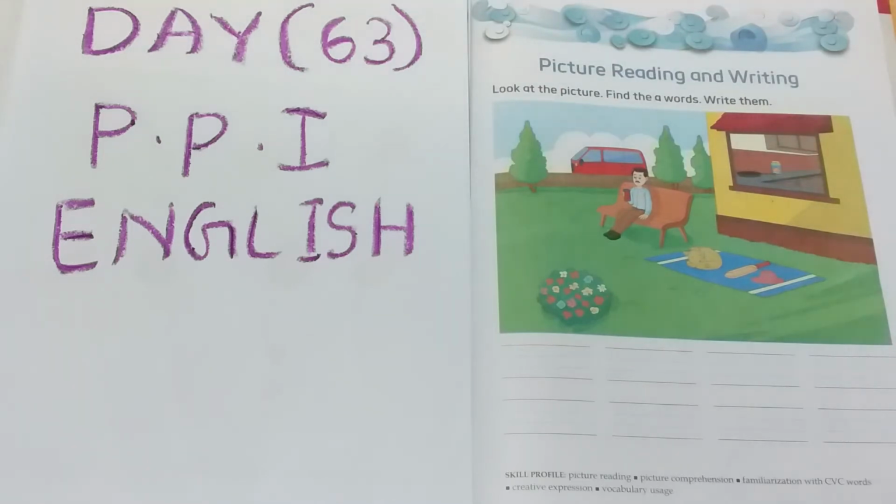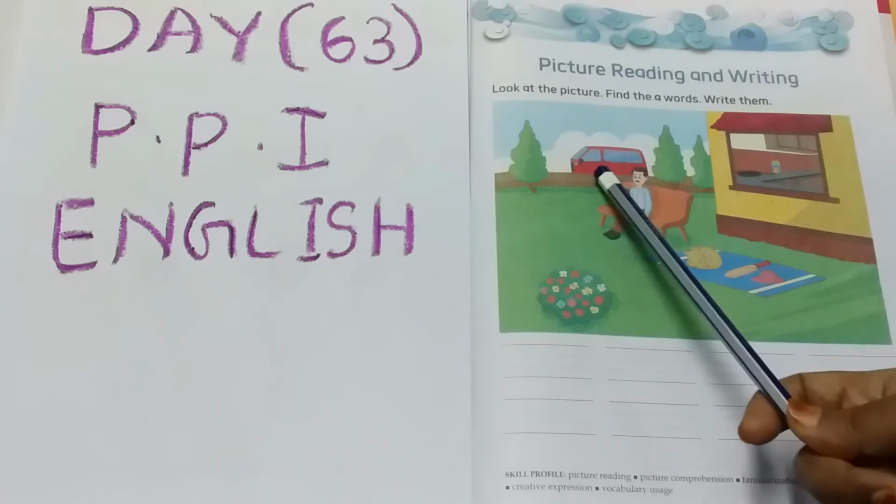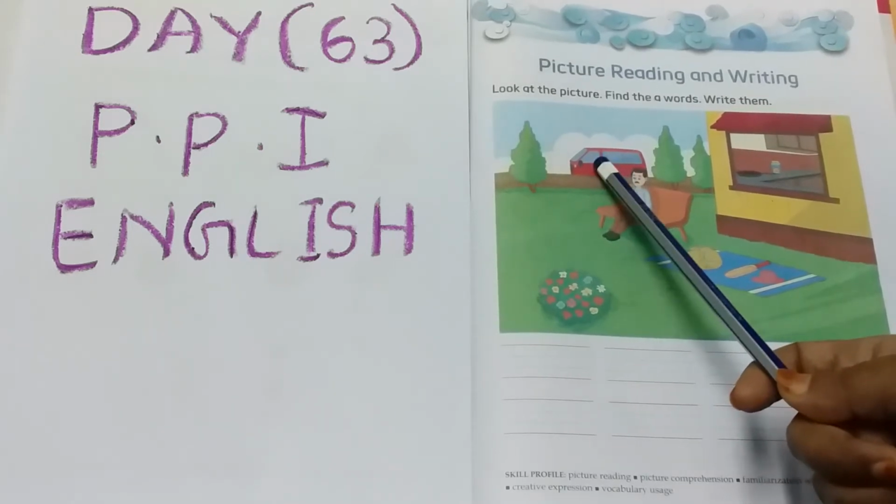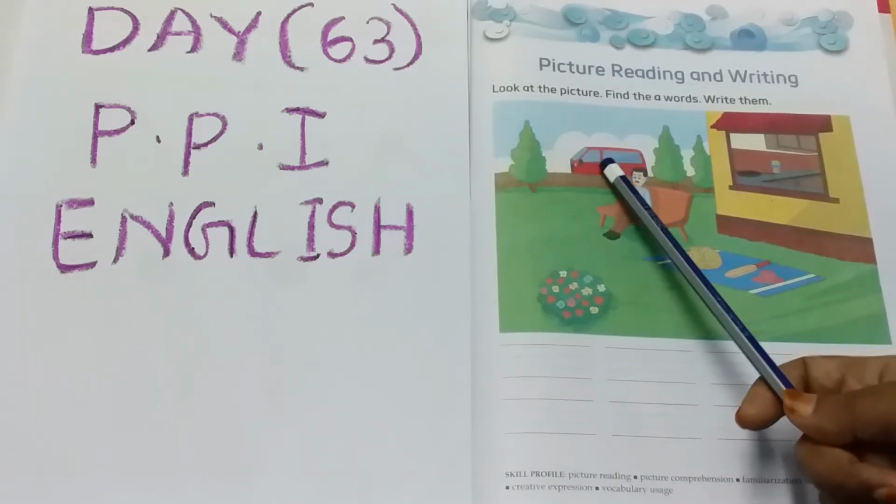There is a garden. In the garden one bench is there, one man is sitting, and near the bench one mat is there, cat is on the mat, bat is there, hat is also there, van is near. Okay, like that. So see here. Now see here, it's a van. We'll write. Observe this picture, children.